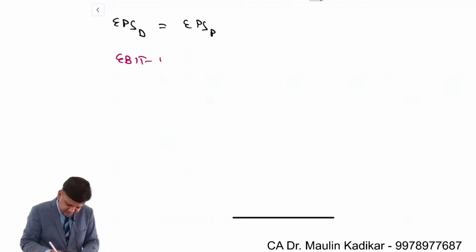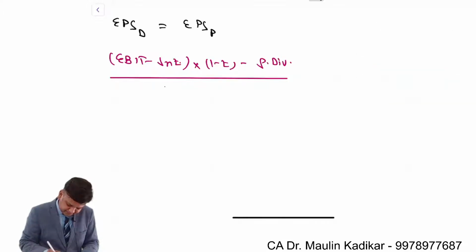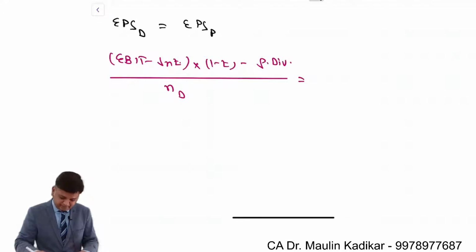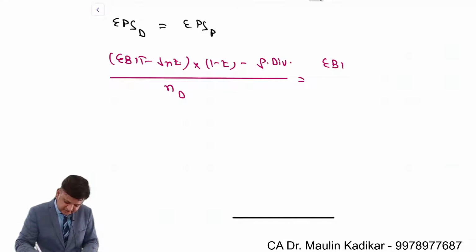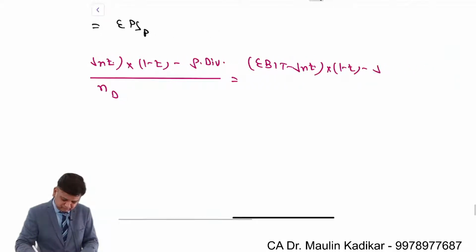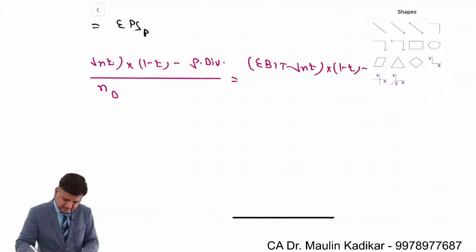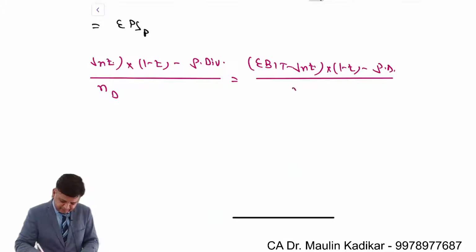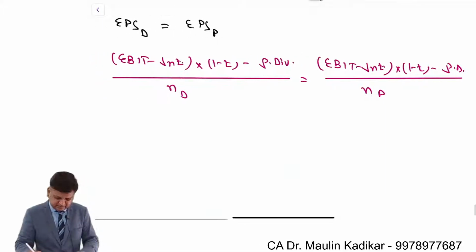EBIT minus interest, EBT, into 1 minus T, EAT, minus preference dividend divided by number of equity shares for the debt plan is equal to EBIT minus interest, EBT, into 1 minus T is EAT, minus preference dividend divided by number of equity shares of preferential capital plan.